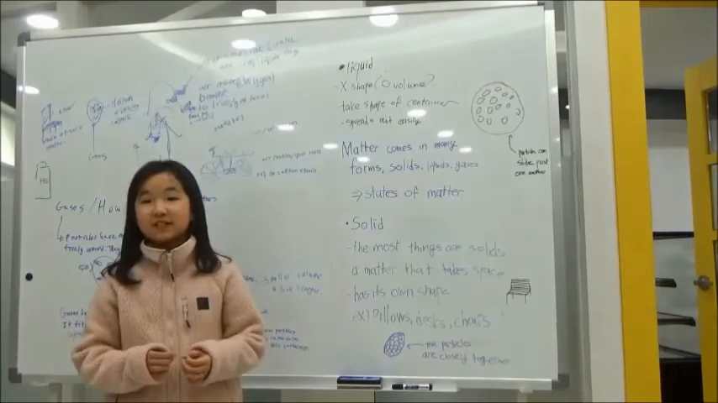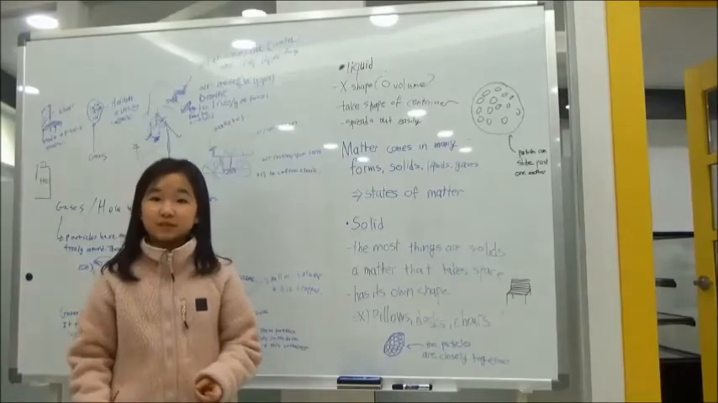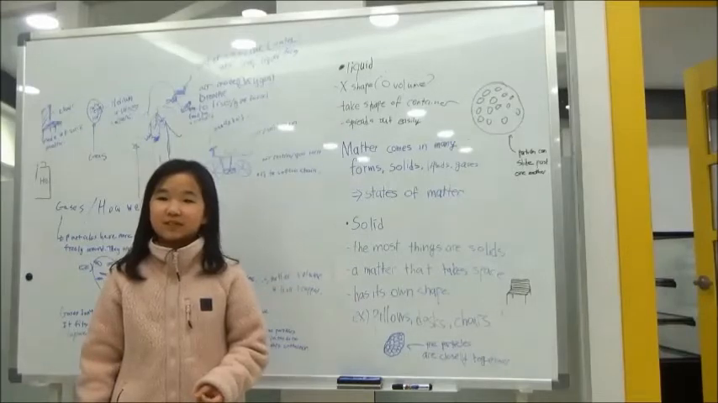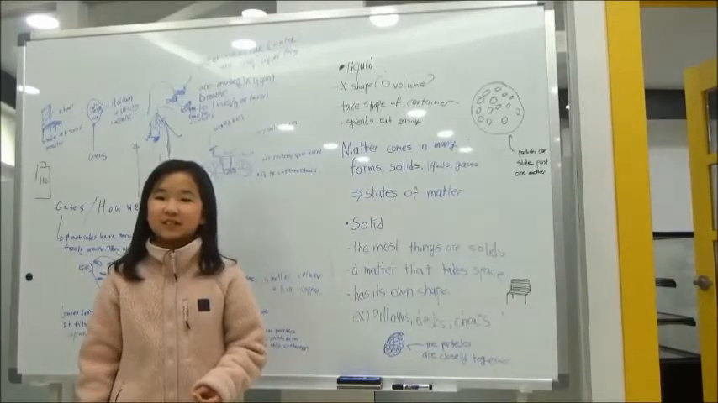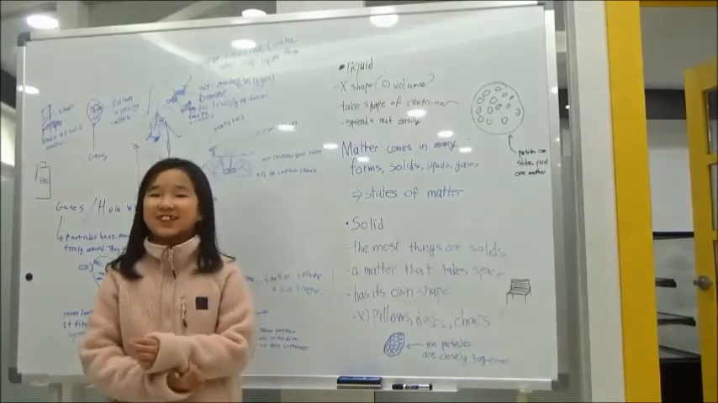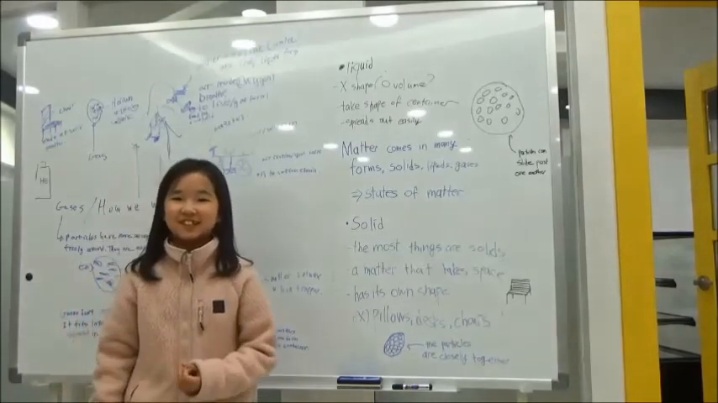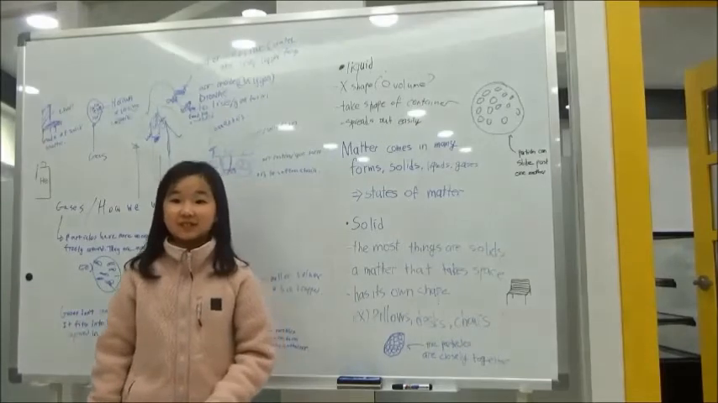When a solid becomes a liquid, for example, when an ice cube becomes water, what is that process called? What does it start with? It starts with an M. Melting. Very good. It's called melting. Excellent.